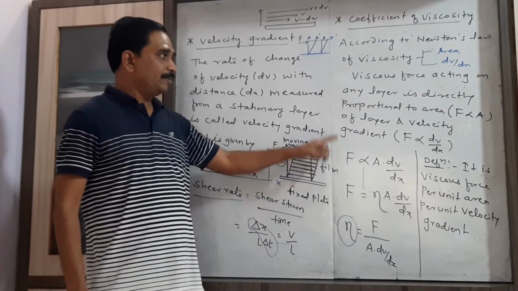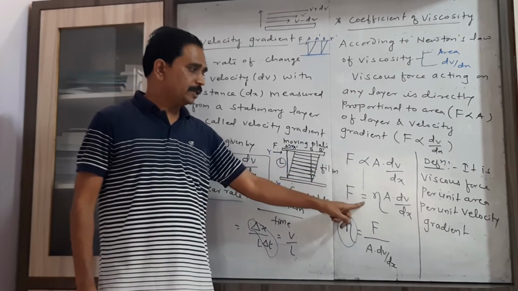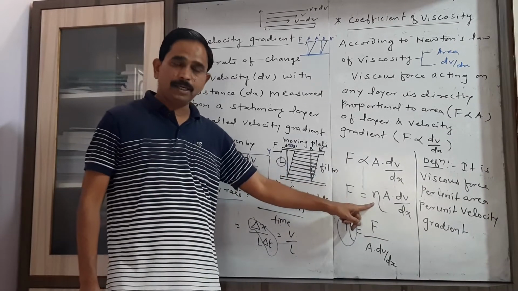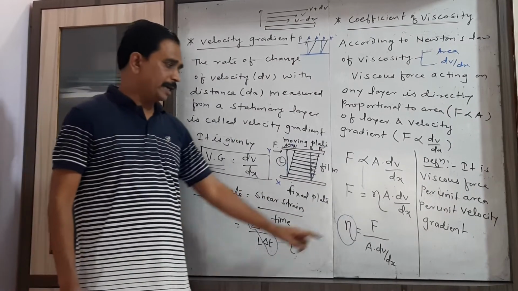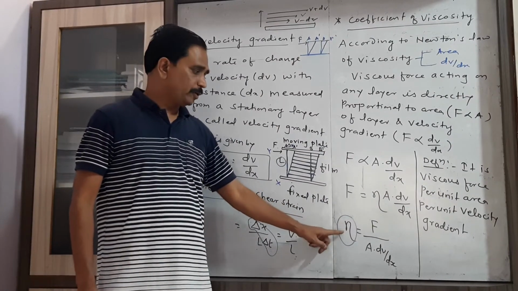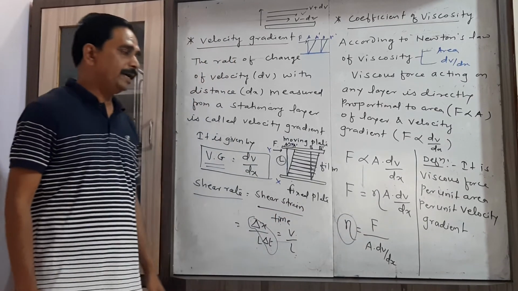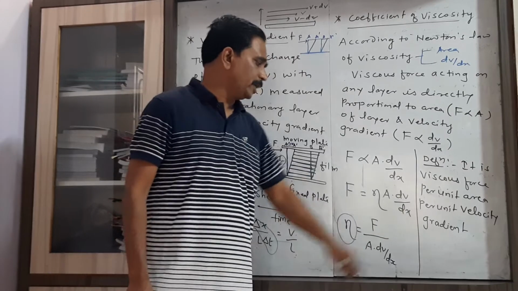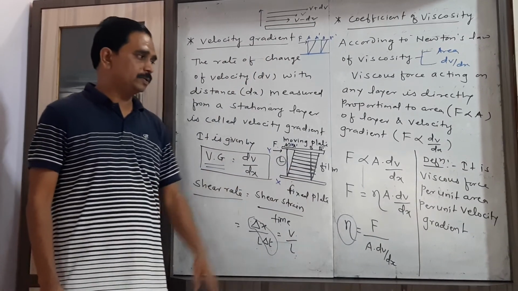Write both statements in mathematical form. Replace the proportionality sign, write one constant, eta, which is called the coefficient of viscosity, and write down the formula, coefficient of viscosity equal to F upon A into dV by dx, and from that you can easily define it as the viscous force per unit area per unit velocity gradient.